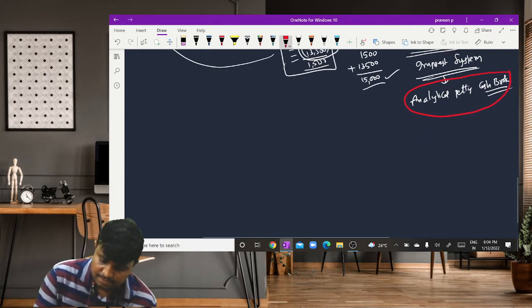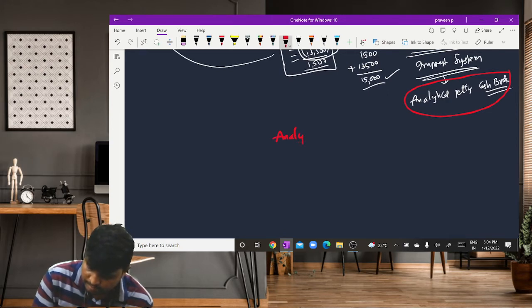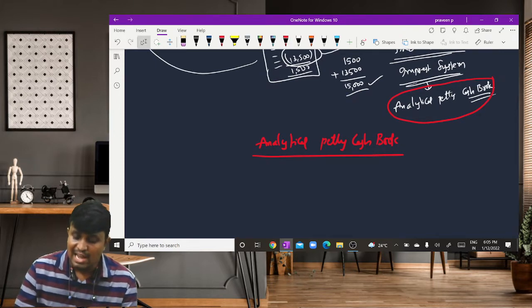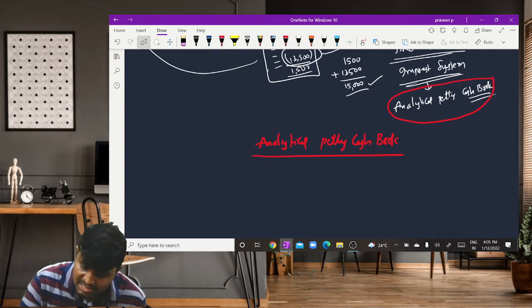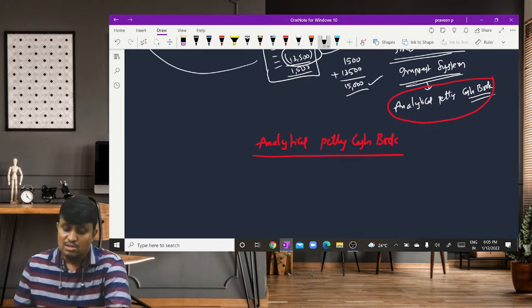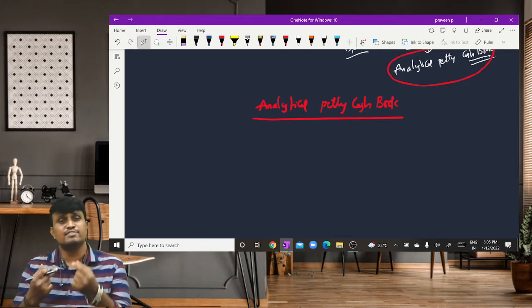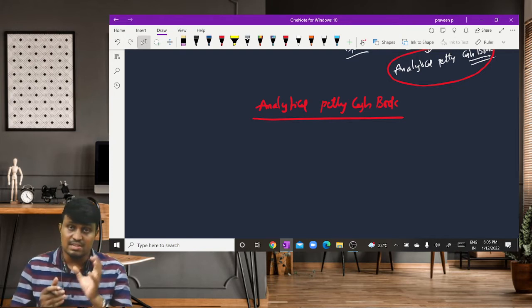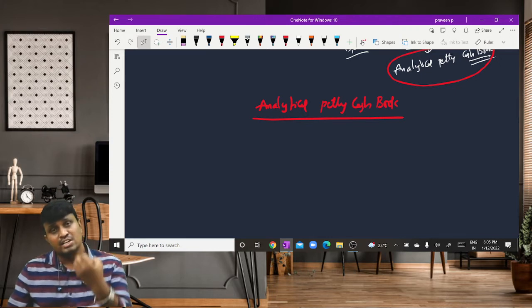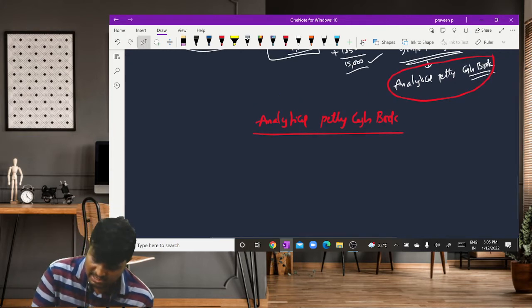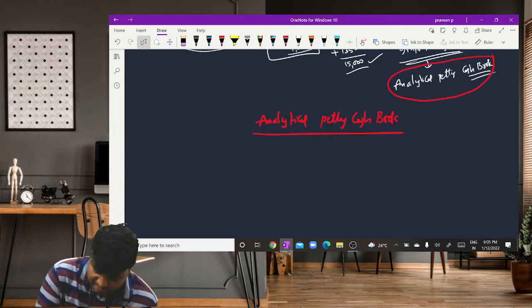And then coming to, we need to think about the analytical petty cash book. So in case of the analytical petty cash book, a separate column is maintained for each and every expense. So how to prepare? Just see the format first.